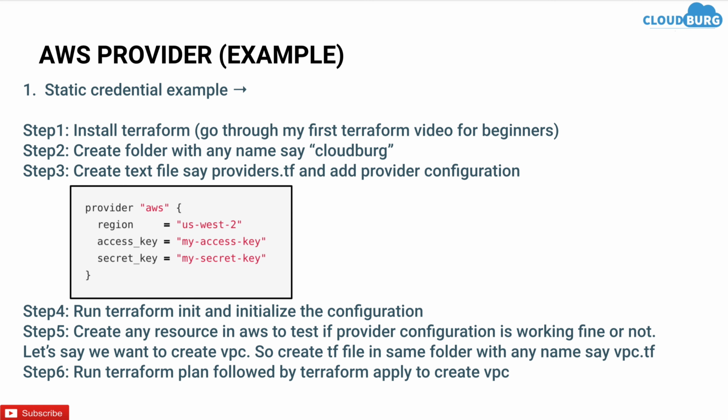to apply all the configuration. Now let's execute these steps one by one. First of all, you have to install Terraform. I have already installed Terraform. Then you have to create the folder where you are going to place all the configuration. So let's first of all create provider.tf. I have already created the file. You have to mention region, access key and secret access key.